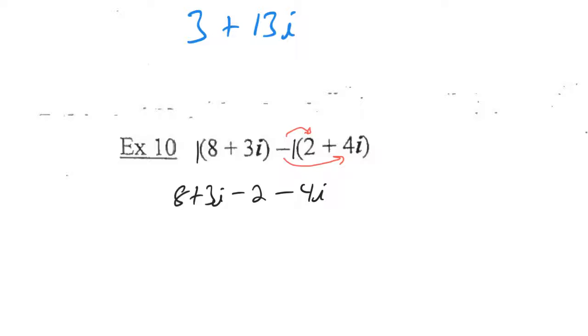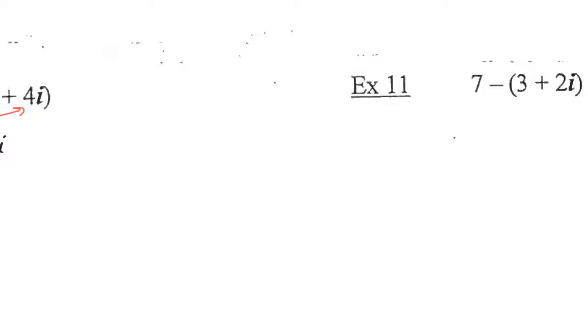Now, I do what I did before. I combine like terms. The 8 and the negative 2 become a 6. And the 3i minus 4i becomes a minus i, right? So be sure that you distribute the negative sign.